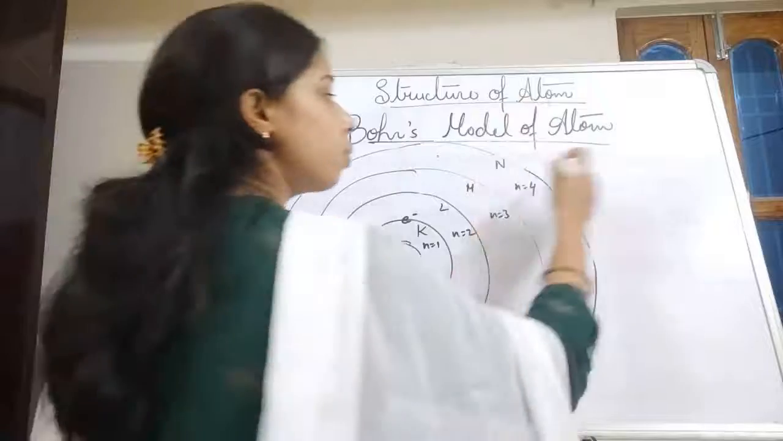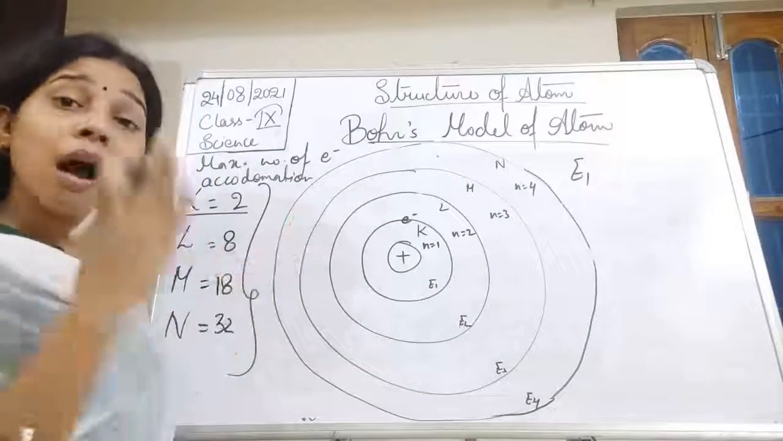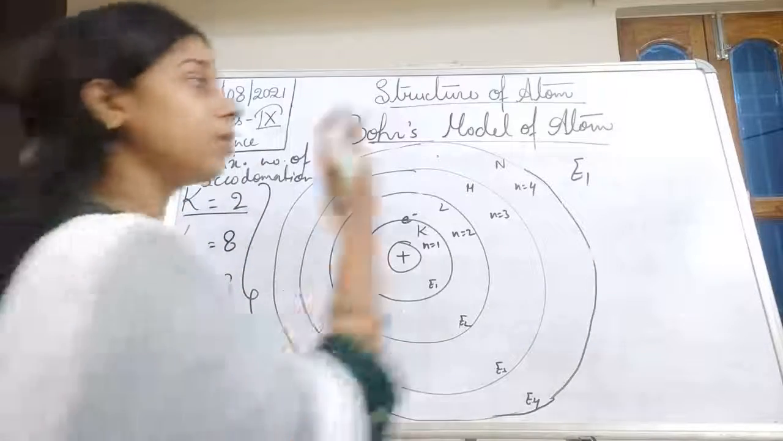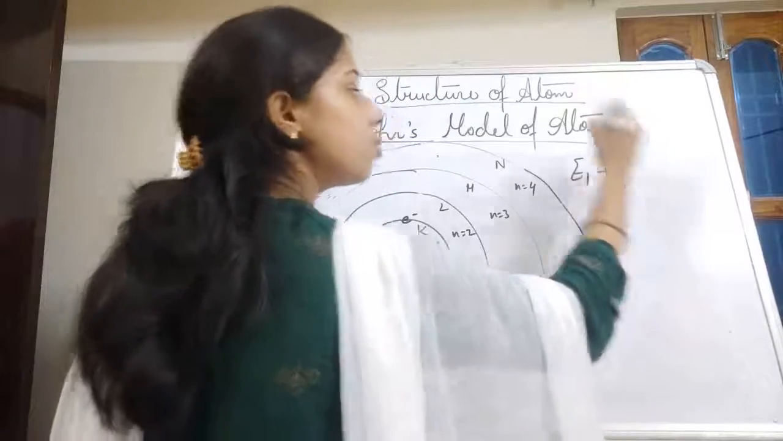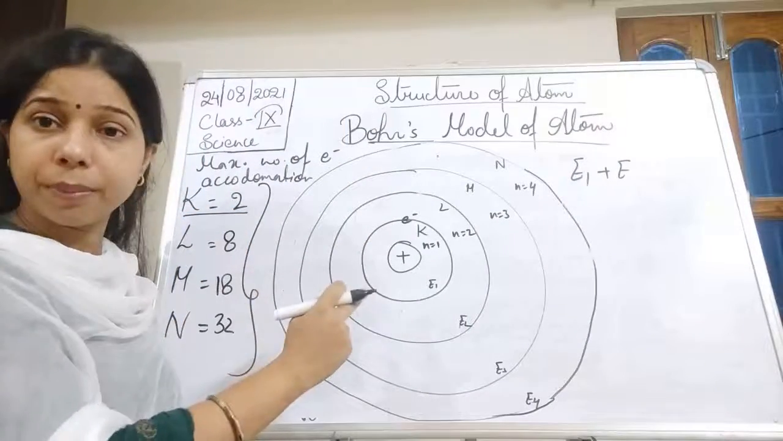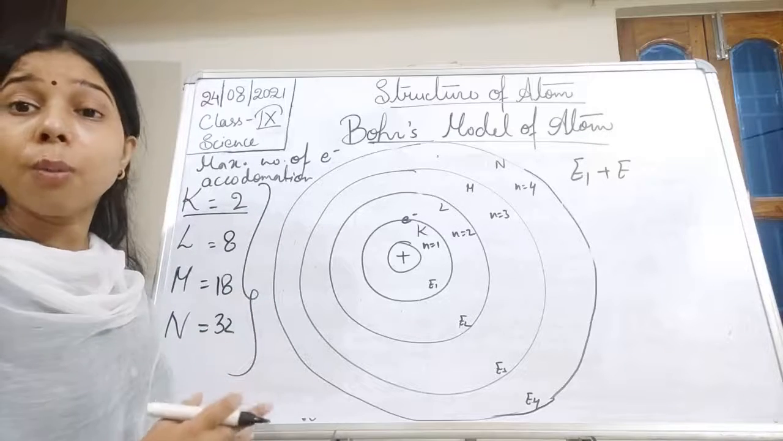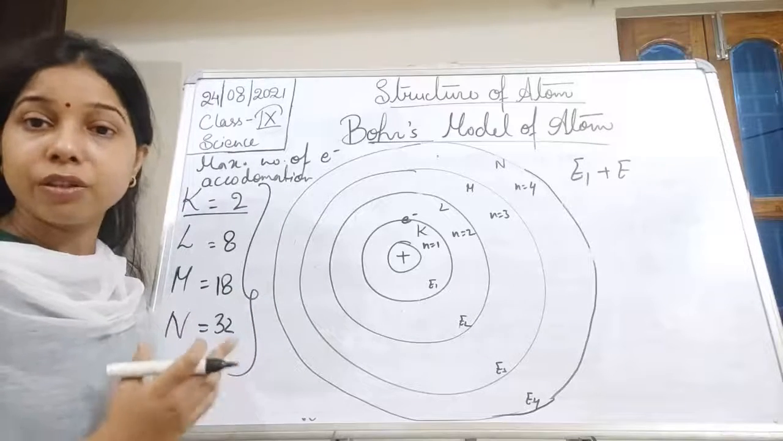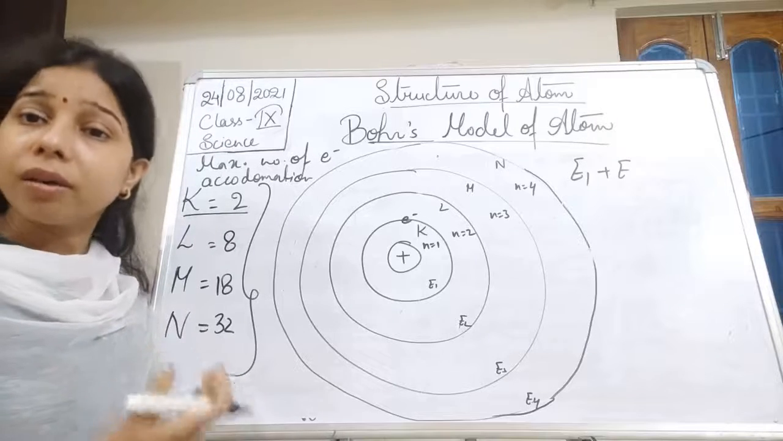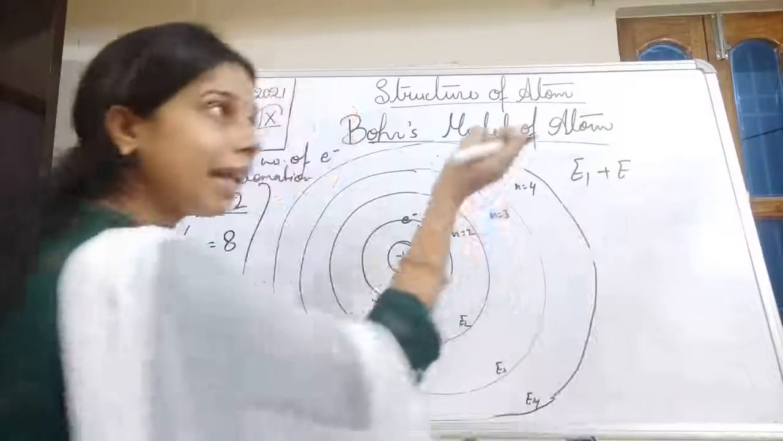Now, what happens here? Suppose the electron already has an energy of E1. Now we provide energy from outside. Now this energy is equal to E. The electron, since it is moving in this orbit, has the energy E1 itself. Now when we apply more energy from outside, it can be through electricity, through heat, or even through sunlight. So what happens? It gains energy.